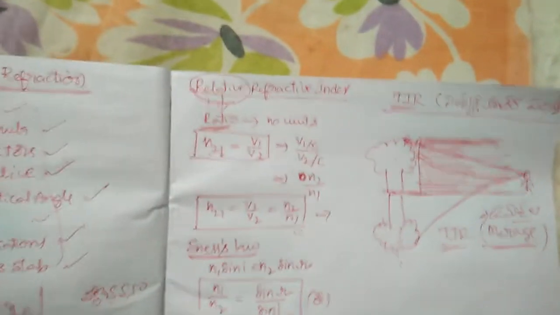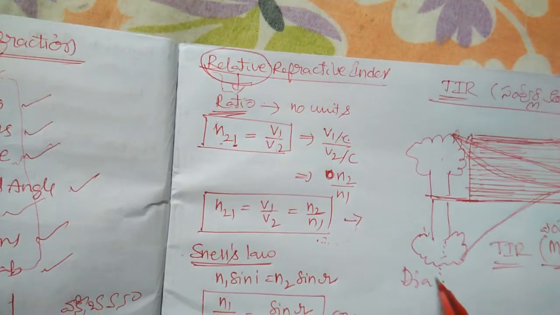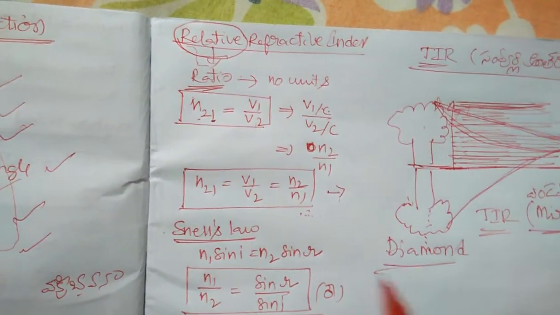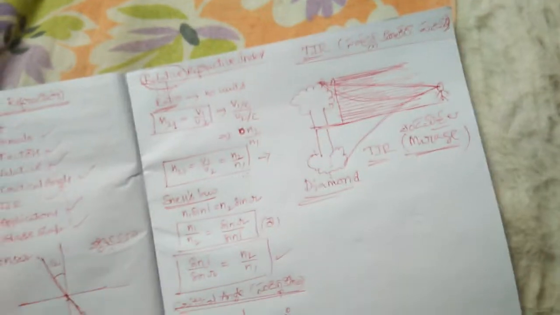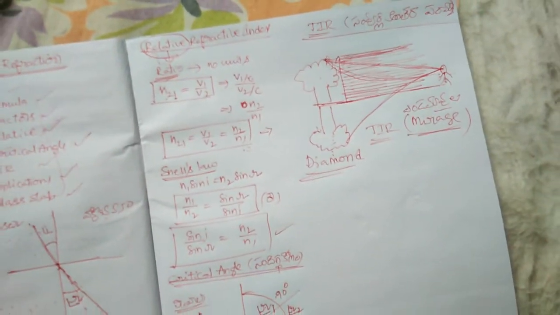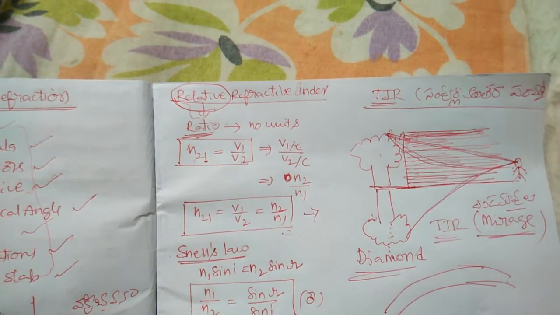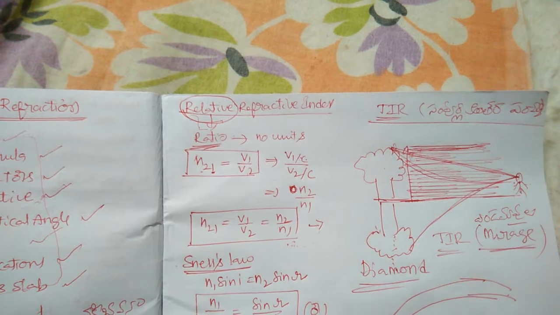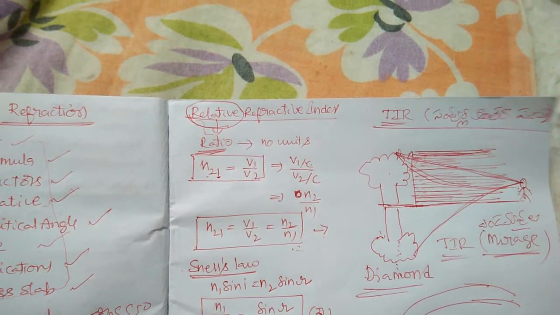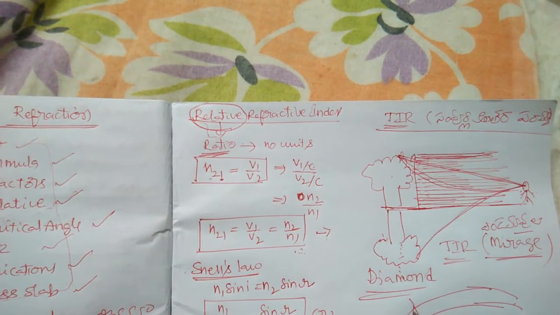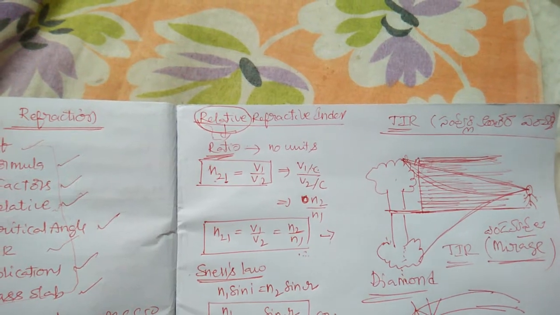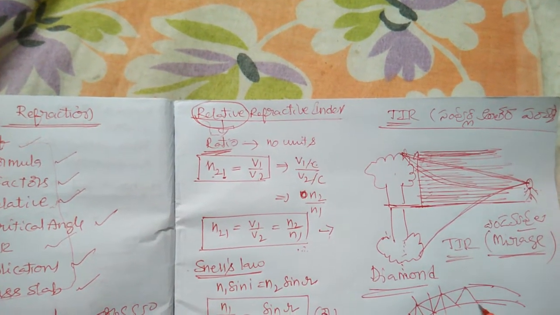Questions on this will not be many, but the brilliance of diamond is because of the presence of the phenomenon said to be total internal reflection. And also optical fibers, all you know about optical fiber, consider that this is the optical fiber. So total internal reflection here, total internal reflection here. So this is the total example for the optical fiber.